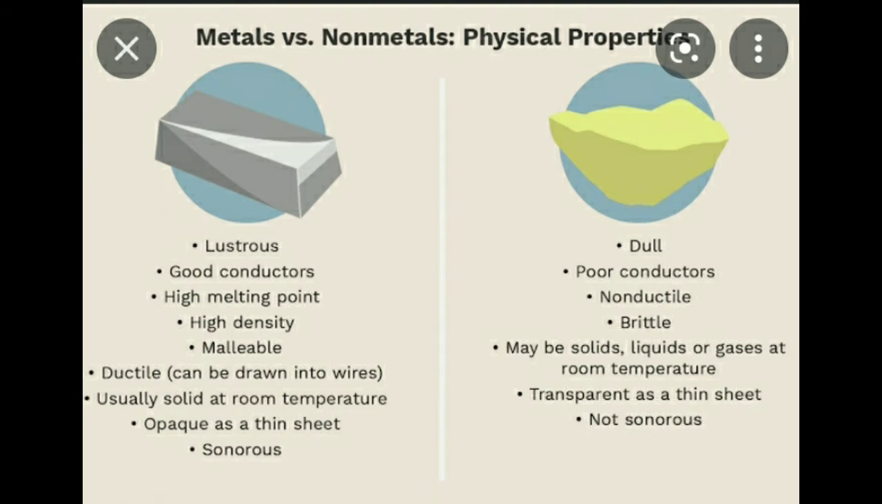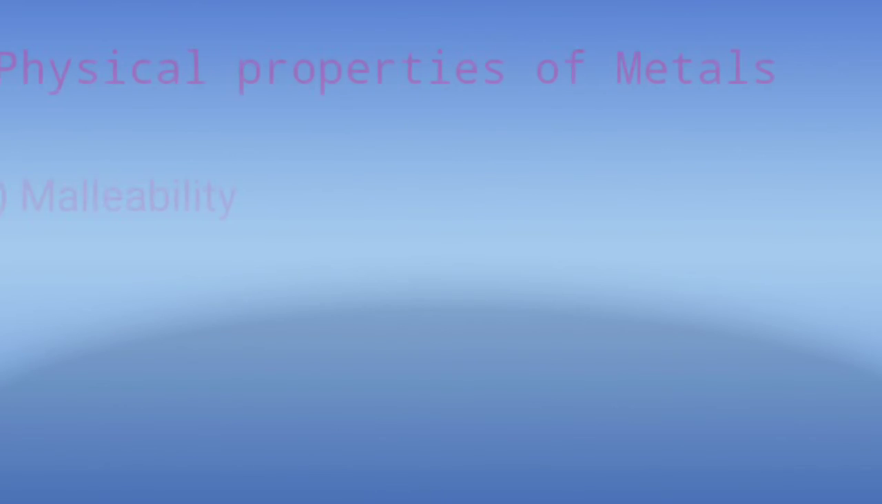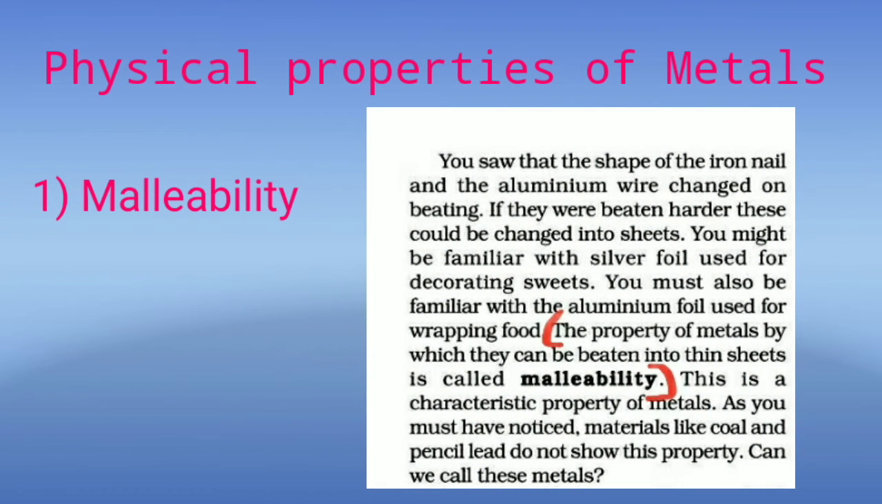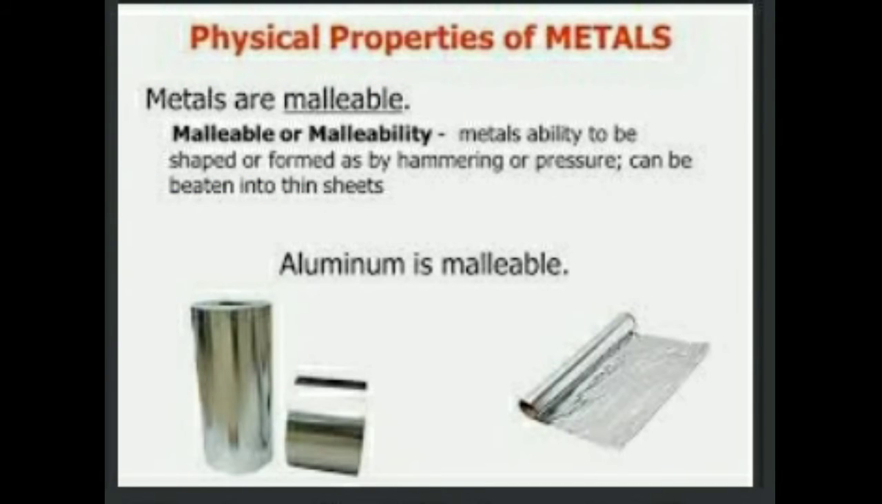So all this we have read are the physical properties of metals and non-metals. There are more such physical properties of metals and non-metals. Let's study. So the first physical property of metals is malleability. Malleability is the property of metals by which they can be beaten into sheets, like aluminium. It can be beaten into sheets, as aluminium foil is used to wrap food items. This is the physical property of metals called malleability.